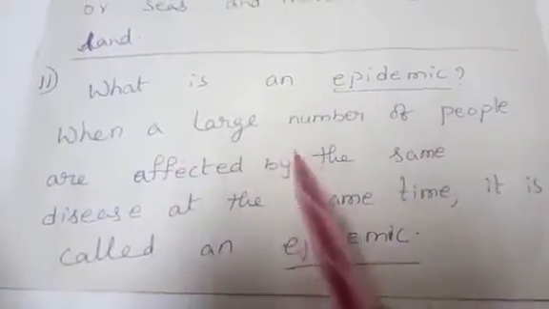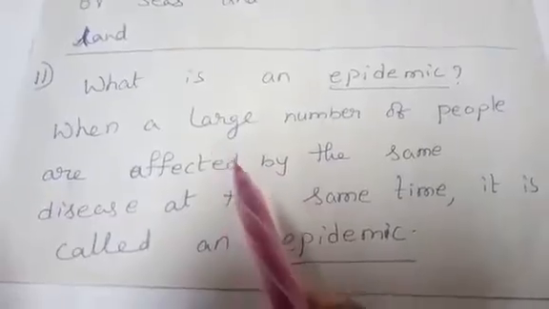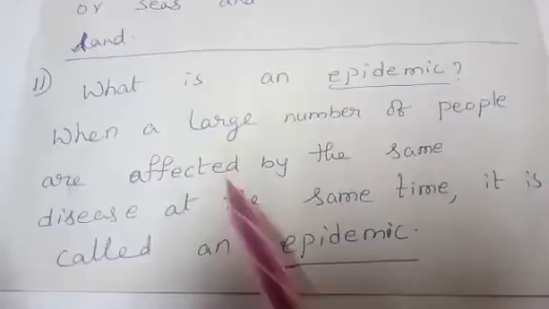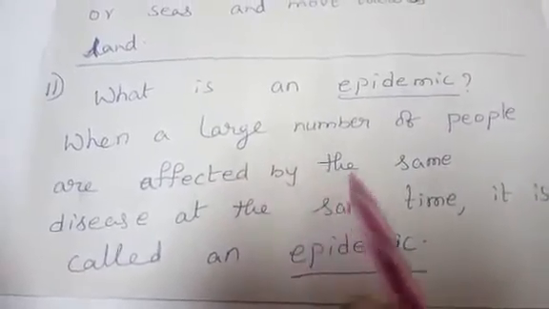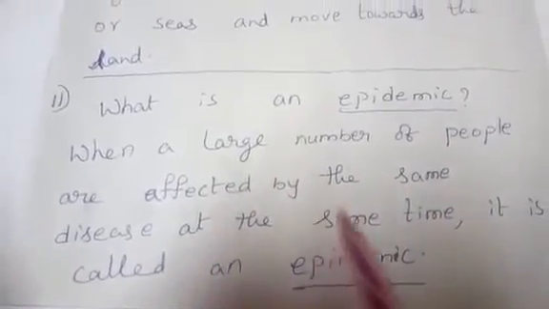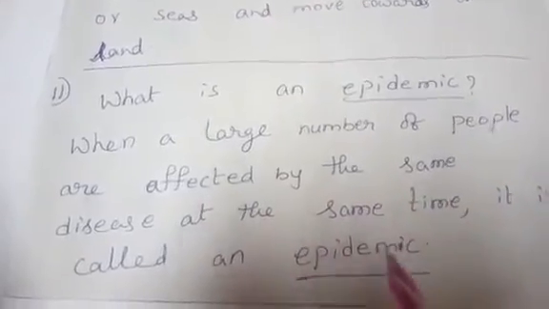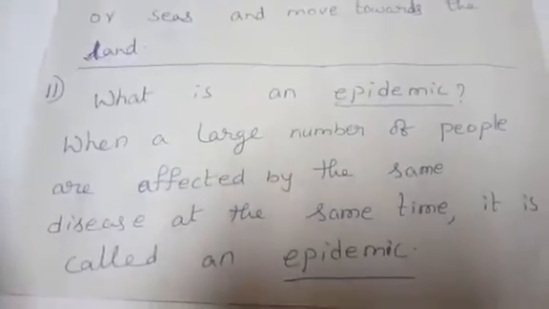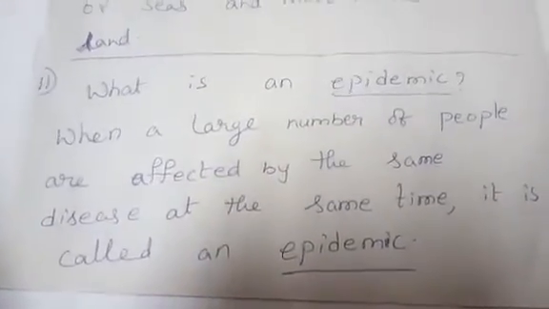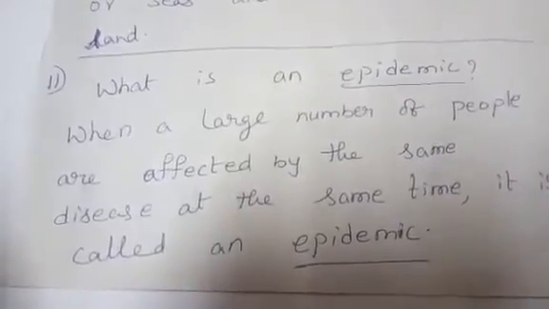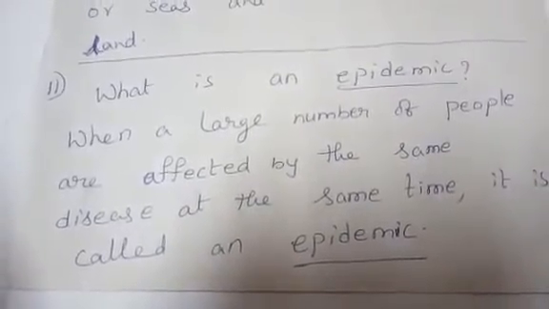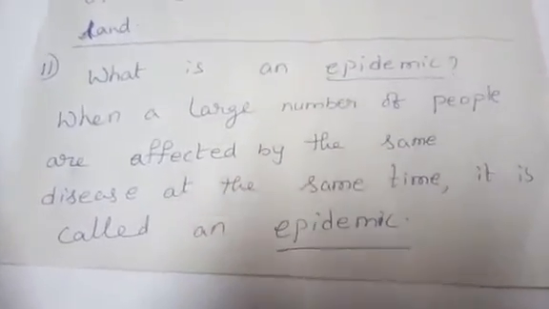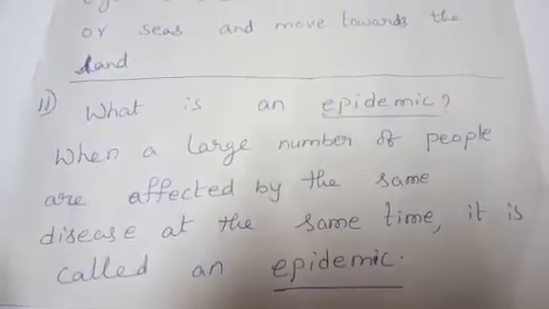When a large number of people are affected by the same disease at the same time, it is called an epidemic.